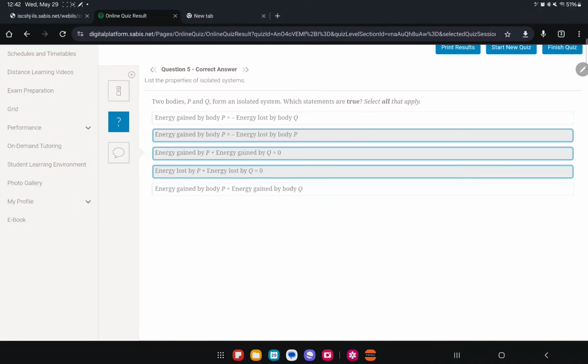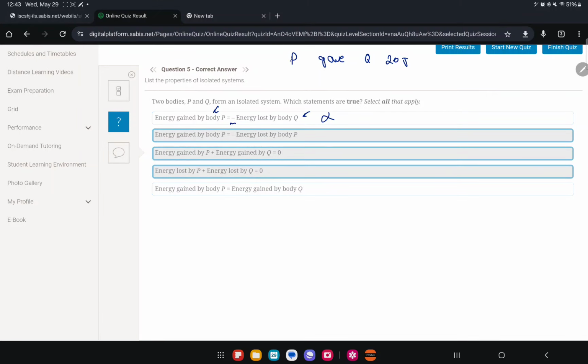Question 5. Two bodies P and Q form an isolated system. Which statements are true? Is the energy gained by body P equal to the negative energy lost by body Q? No. To help you understand this, we're going to say P gave Q 20 joules.